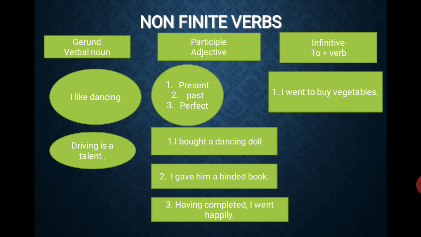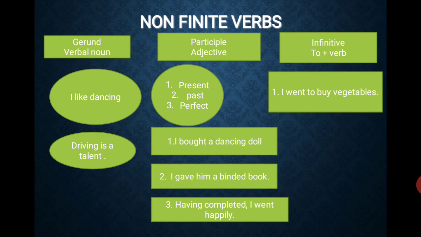Now look at the second one: participle. It acts as an adjective. It seems to be like a verb. It comes in the present form, past form, and perfect form also. But it is not a finite verb, you must understand. Participle is something different.